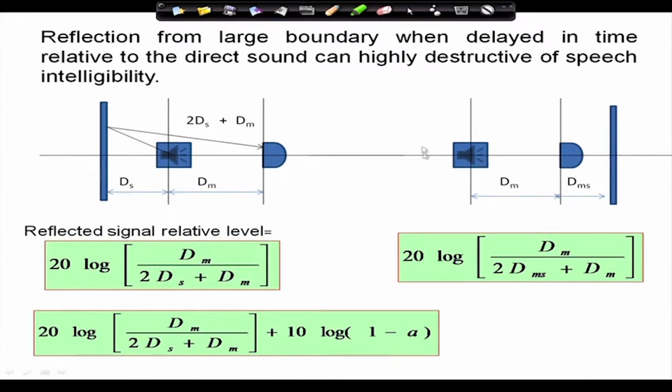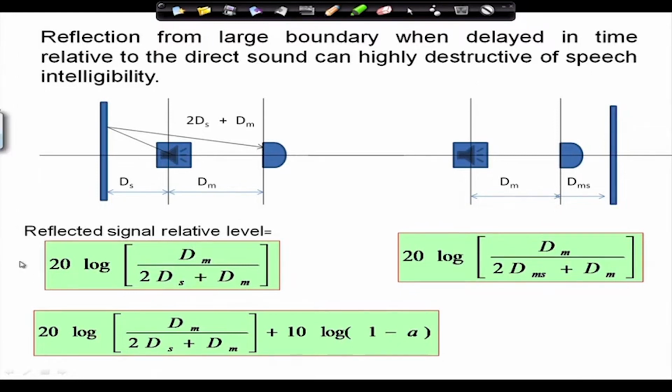Similarly, if it is arranged this way, this is the direct sound, and the reflection goes that way and comes back by that way. So the reflected sound path is 2 ds plus dm. Now, you know the reflected sound pressure level at the measurement point depends on the direct sound power divided by the distance.